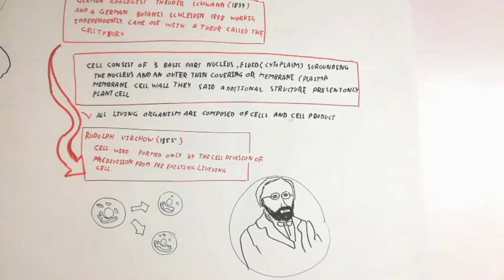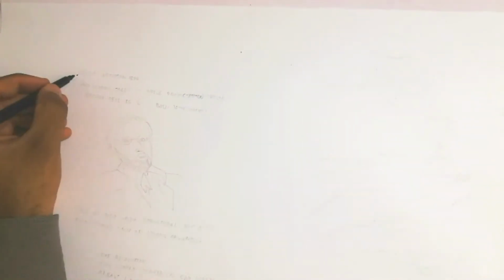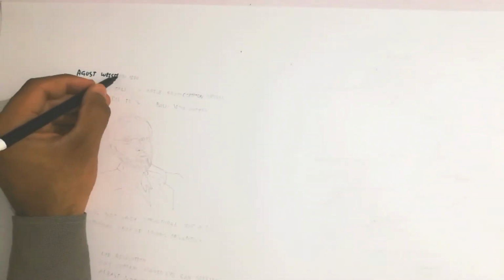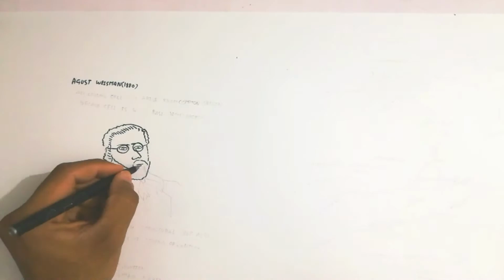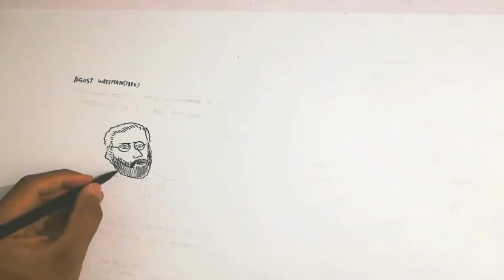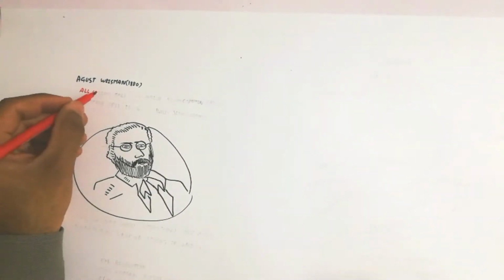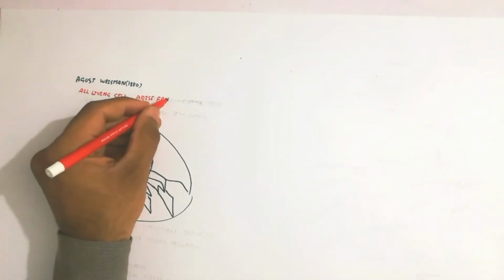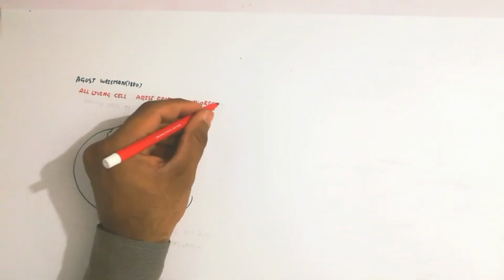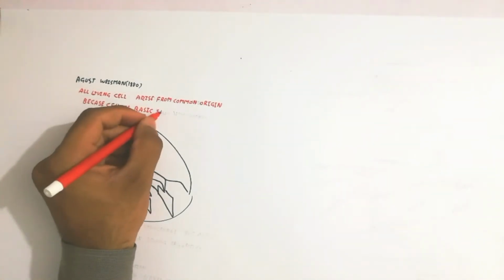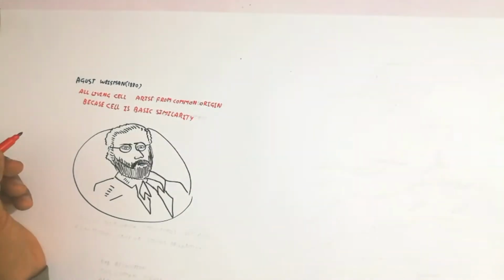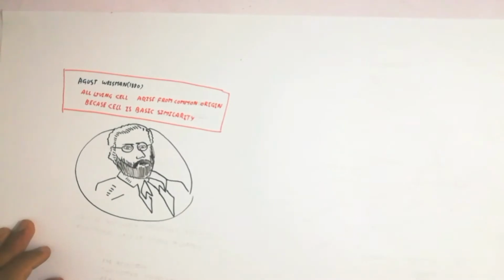The next scientist is August Weismann, who in 1880 said that living cells arise from a common origin. Because cells are basically similar to each other, it means they have a common origin.